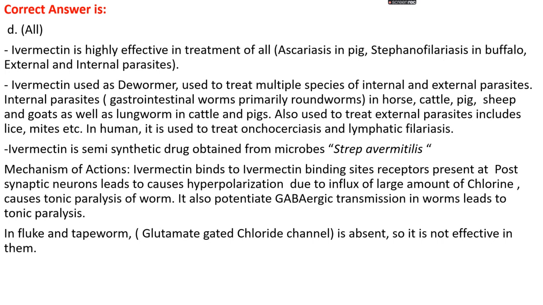If we see the mechanism of action, ivermectin binds to the ivermectin binding site receptor, which is a glutamate-gated chloride channel, and it also potentiates GABAergic transmission, which leads to hyperpolarization, due to which there is an influx of a large amount of chloride, and they cause tonic paralysis of the worm. In the case of flukes and tapeworms, the glutamate-gated chloride channel is absent, so it is not effective in them. It is best for roundworms.